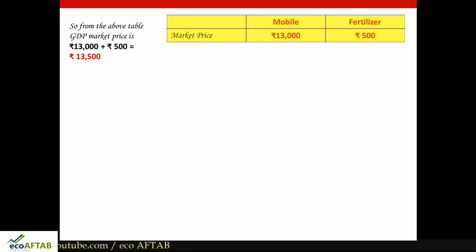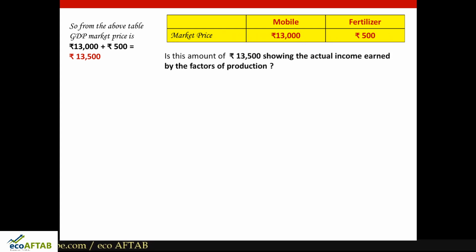So from the above table we have understood that the GDP at market price is 13,500. So this is what is, mobile's value was 13,000 rupees and fertilizer value was 500 rupees. So now you tell me friends, is this amount of 13,500 rupees showing the actual income earned by the factors of production?